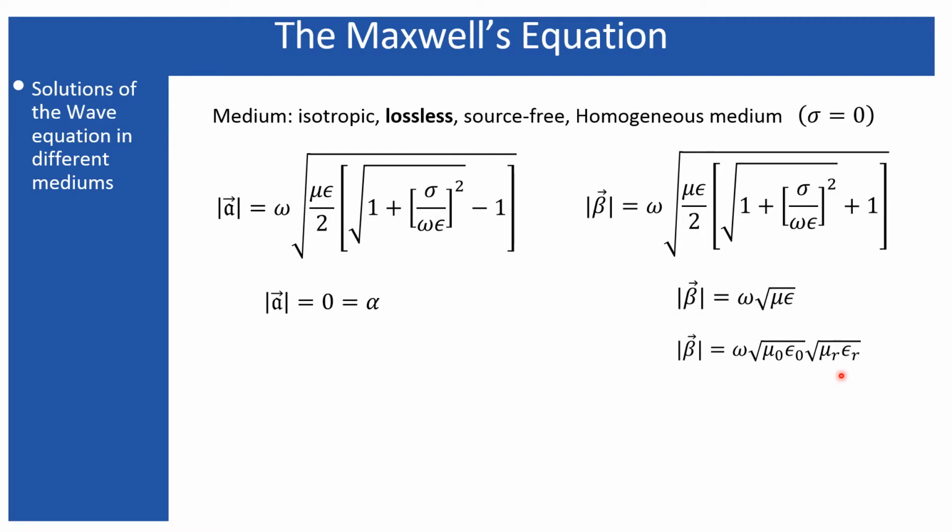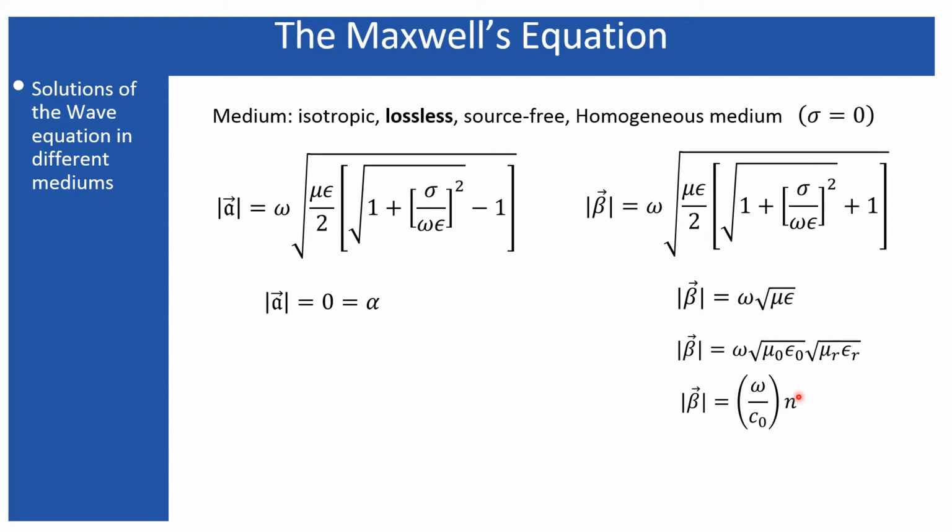So next, we can consider that root over mu naught times epsilon naught represents the inverse velocity of the electromagnetic wave in free space. That is why I have considered it as 1 by c naught, which represents the free space velocity of the electromagnetic wave, and root over mu r epsilon r is nothing but the refractive index of the medium.